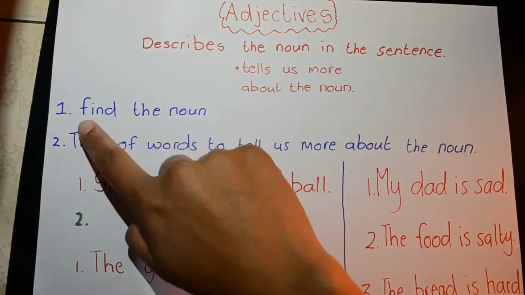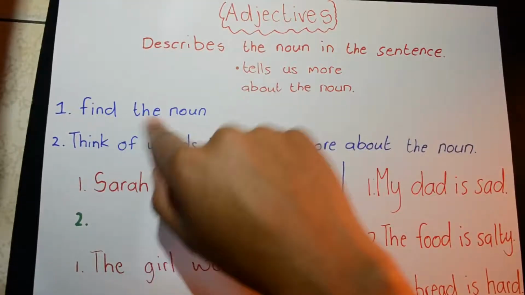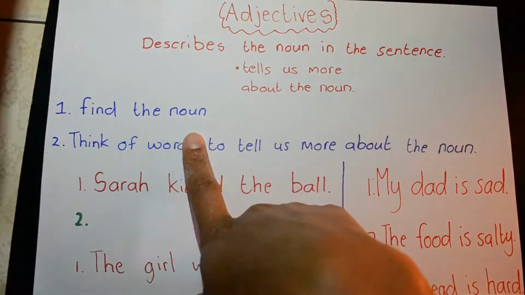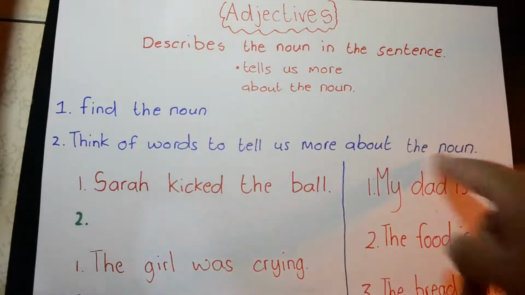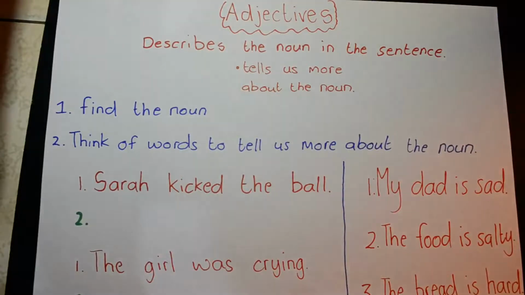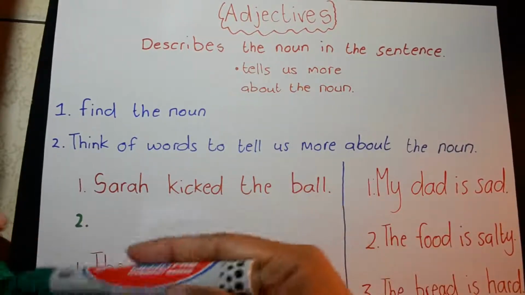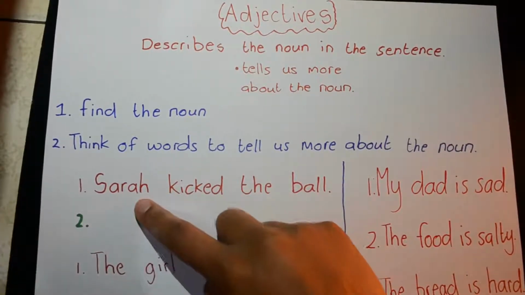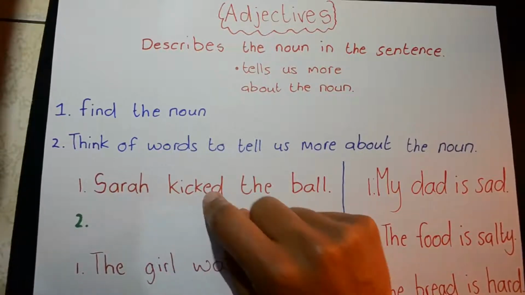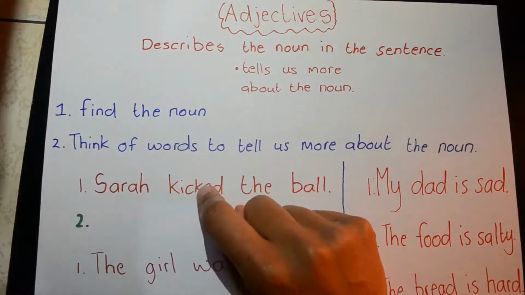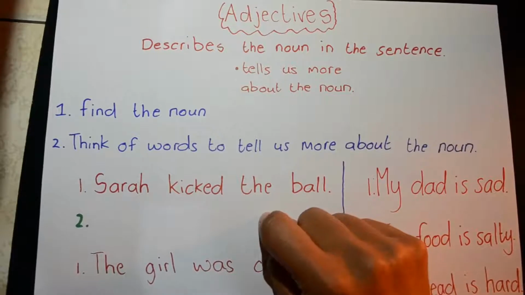So what we're going to do with these sentences here first is find the noun in the sentence. Okay, and then number 2, think of words to tell you more about the noun. So, here's my sentence. Sarah kicked the ball. So, Sarah is a noun because she's a person, people. Kicked is a verb because it's a doing word, and don't worry about the.